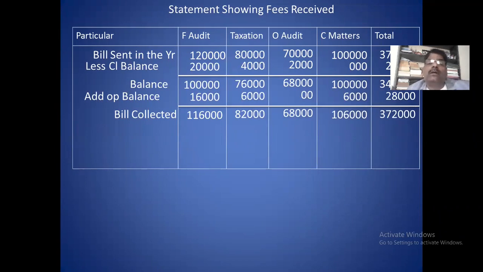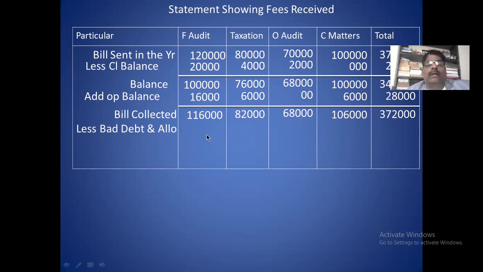If collection is given, you make the table reverse. Take the collection, then less last year closing, add current year closing. Then we will get the current year bill. And in this collection, you deduct the bad debt and allowance in the respective column.